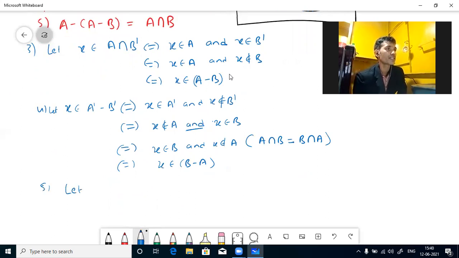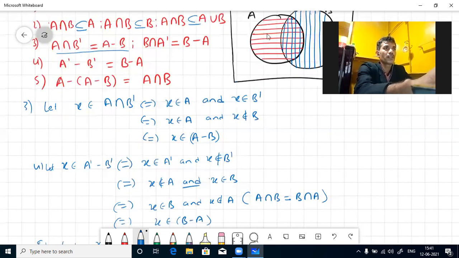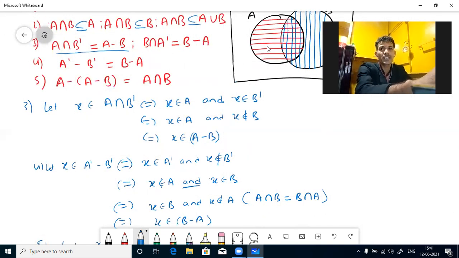So let us take X belongs to A minus B. So it belongs to A. Minus means it is not there in the second set. If it does not belong to A minus B, then it can be there in the intersection or in B. In A minus B, only horizontal lines, it is not there. So it can be in the intersection part or in B.